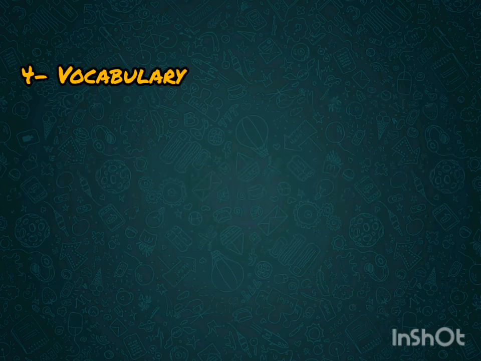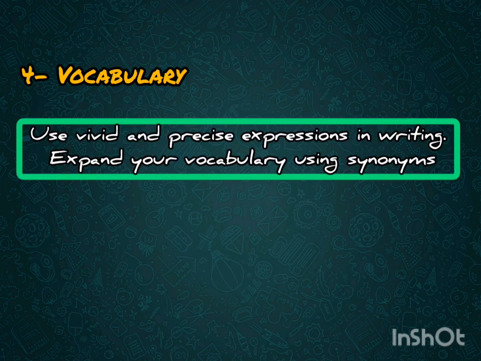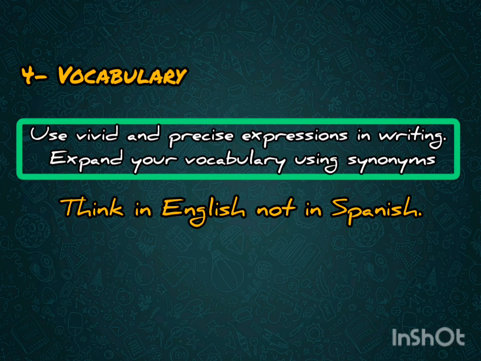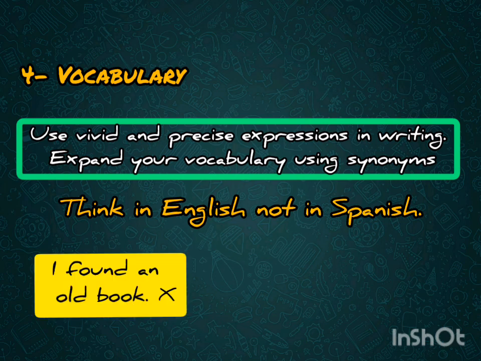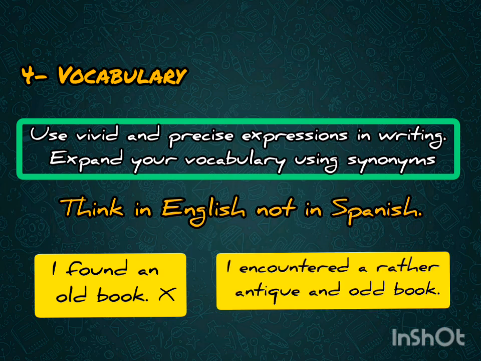Number 4. Vocabulary. You have to use vivid and precise expressions in writing, and also expand your vocabulary using synonyms. It is important that you think in English and not in Spanish for the expressions in your compositions. Look at the examples below. It is not the same to say, I found an old book, than saying, while I was in the attic, I encountered a rather antique and odd book.